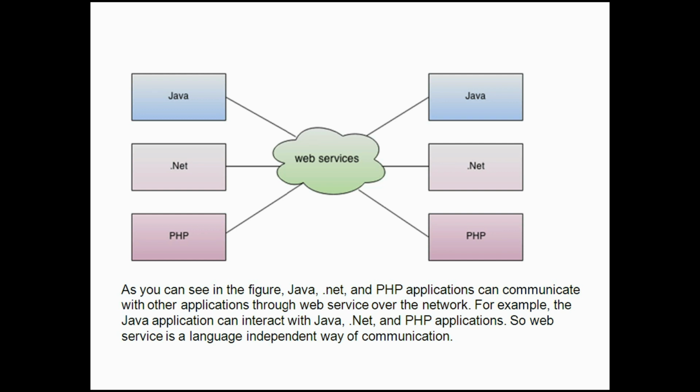As you can see in the figure, an application can communicate with another application through a web service over a network. For example, a Java application can communicate with Java, .NET and PHP applications. So web service is a language-independent way of communication.